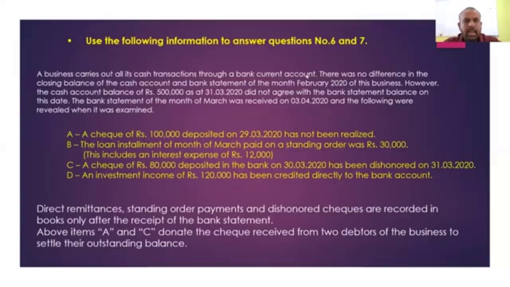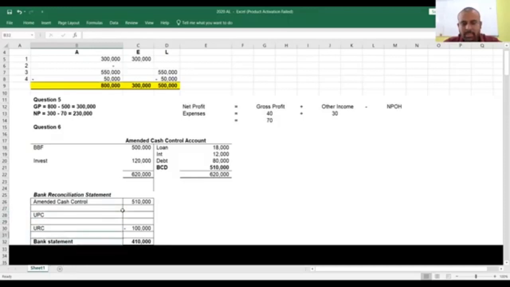You can see here transaction number A, checks of 100,000 deposited on the 29th but not yet realized, which are unrealized checks. These unrealized checks are supposed to be deducted from the bank statement balance because the checks have been deposited. If it is deposited, the cash control account balance is comparatively higher.